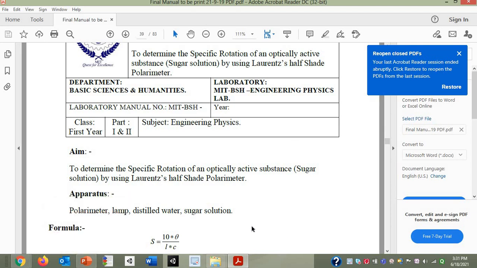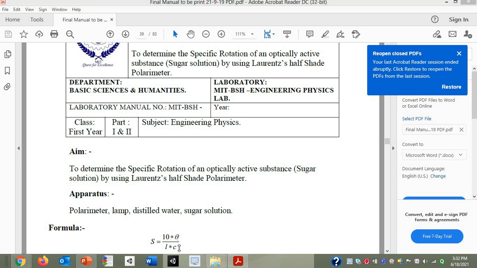Basically, we have seen in optical activity that whenever polarized light passes through an optically active substance, there will be a change in its rotation, or a change in its angle of propagation. So that angle of rotation is nothing but this theta.